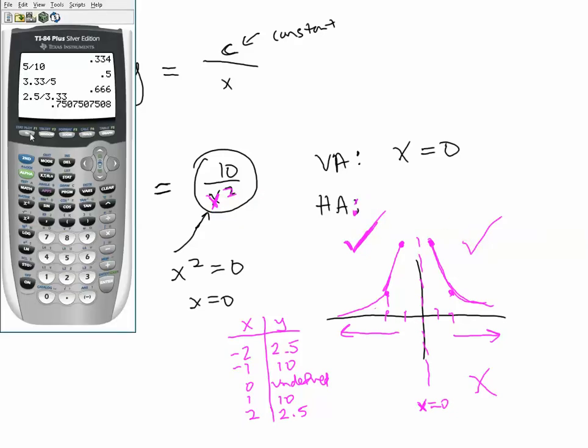And just to make that comparison, there's -10 divided by x. Let me change that to 10 divided by x. And then I'm going to plot 10 divided by x squared right below that. And I'm also going to come over here to my y2, and I'm going to change the style of my graph. So I'm going to do a solid line. The way I did that is I just highlighted it and pressed enter. And now I'm going to graph them both together. So there is 10 over x squared, and there is 10 over x.